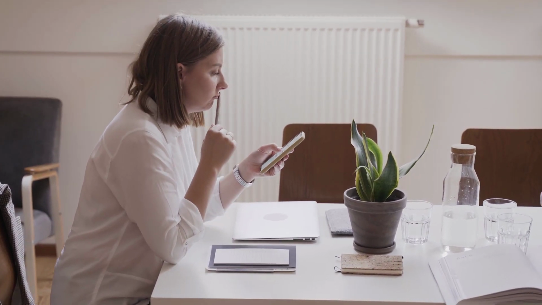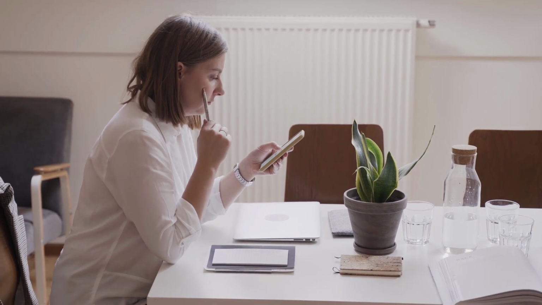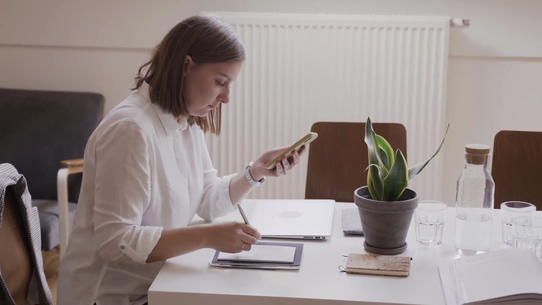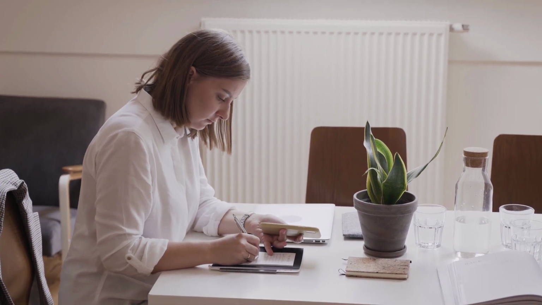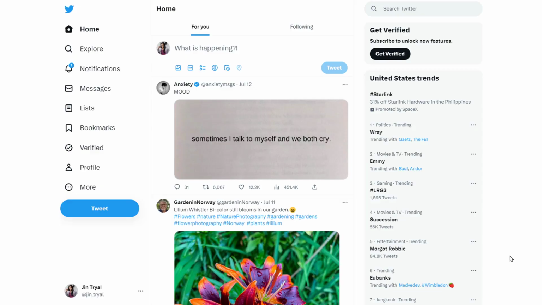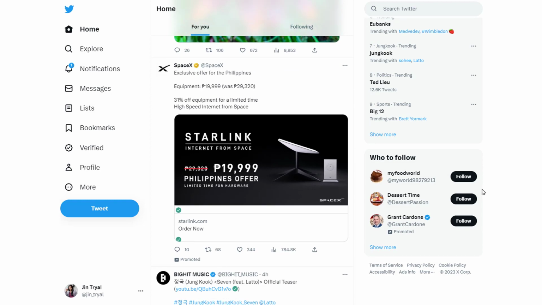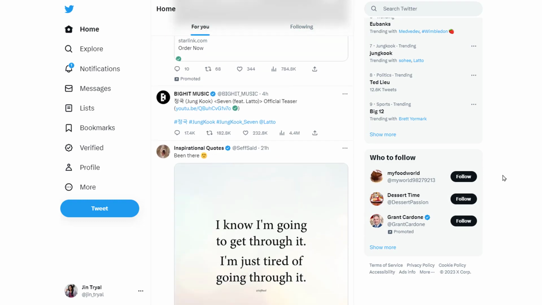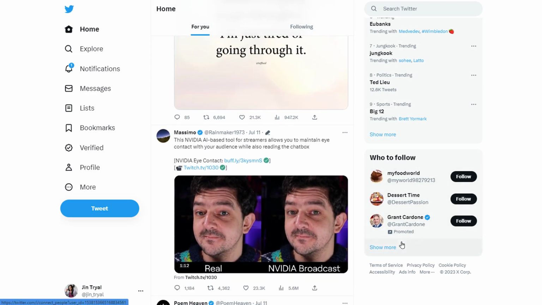That means you can't use Threads on desktop PCs and laptops, which may be a big issue if that's your main way of using social media. Twitter doesn't have this restriction, accessible as both an app on Android and iOS and through a web browser, so you can still log into your platform on Mac and PC.